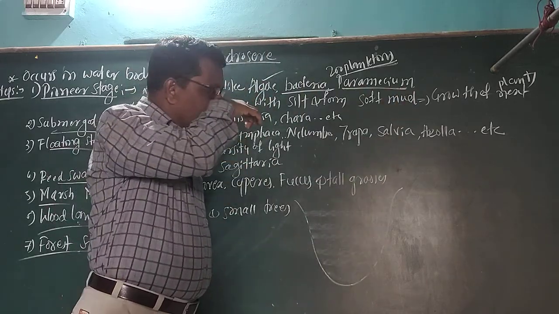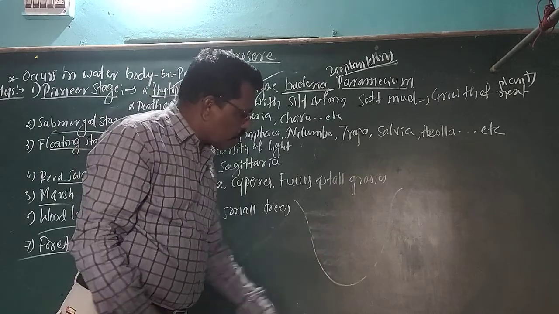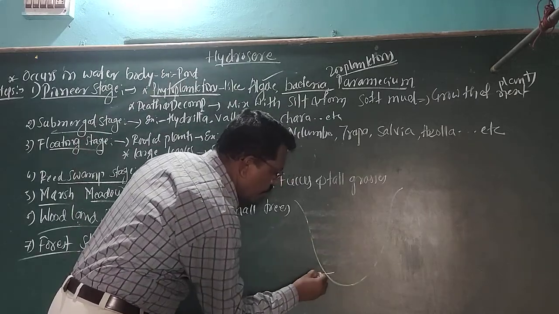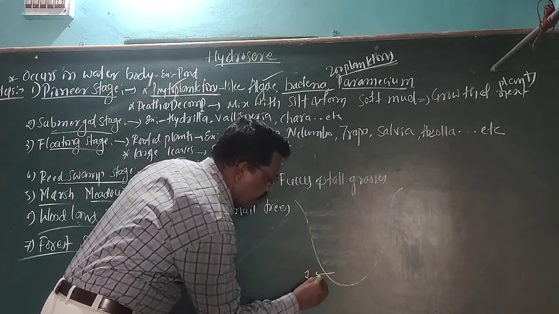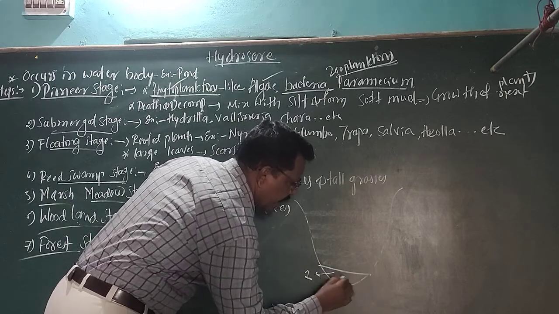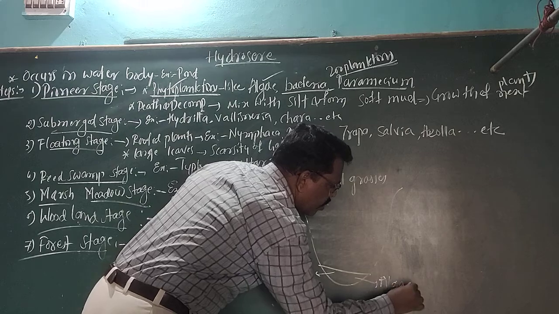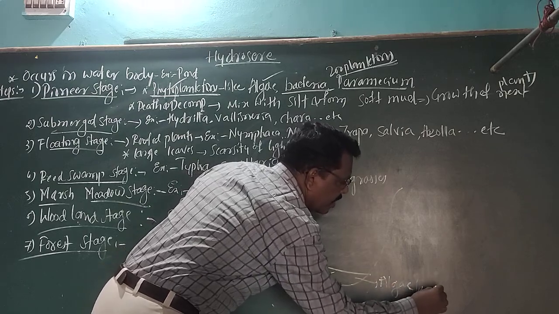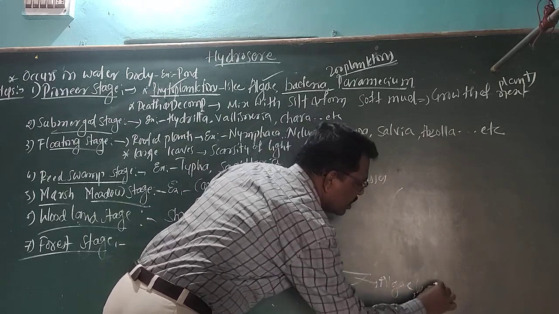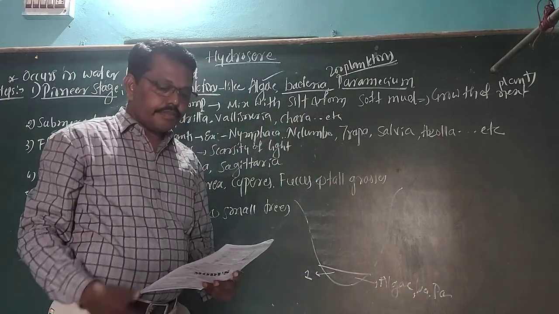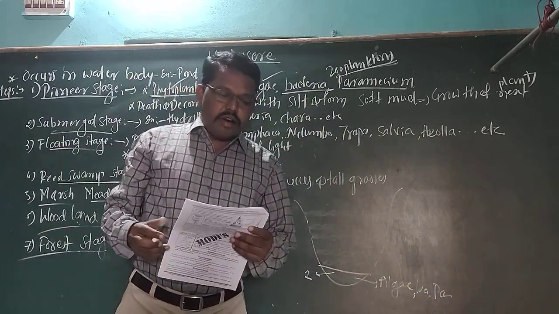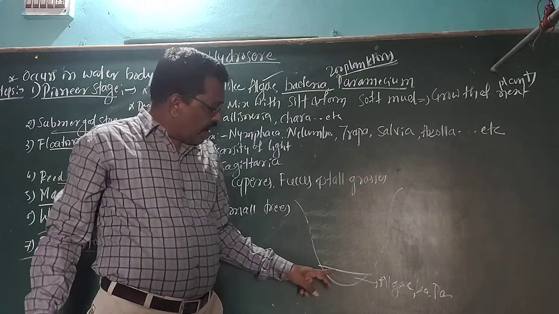All these things. Okay, then within this water body, this one is the first step. Here we get the growth of algae, bacteria, as well as paramecium, or it may be Vorticella.